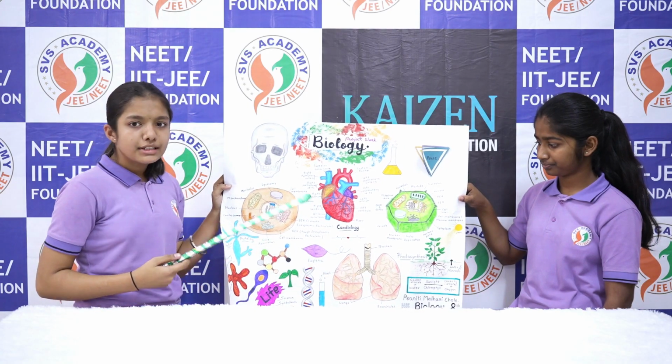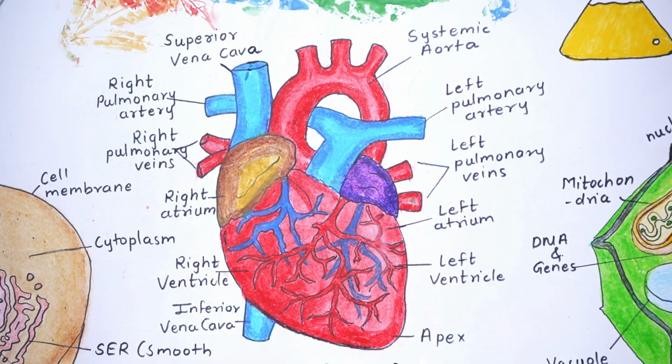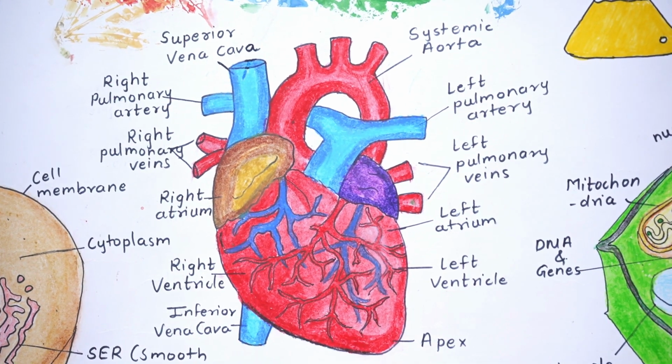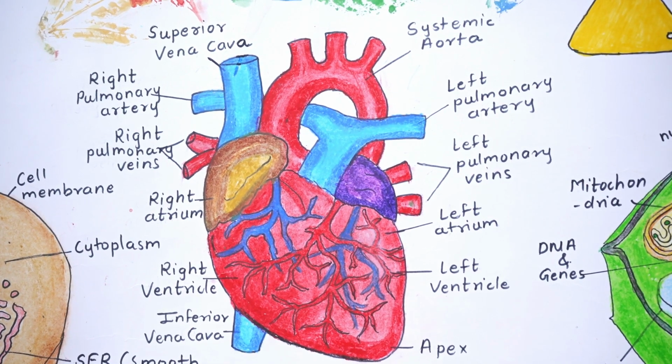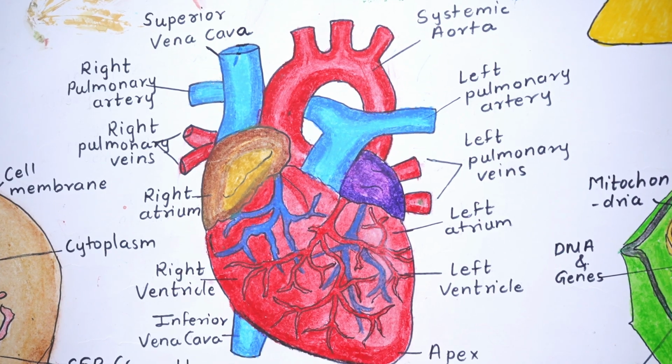Now I am going to explain to you about the heart. Heart is present in the thoracic cavity of the human body. Heart has four chambers: right atrium, right ventricle, left atrium, left ventricle. Heart has a double membranous structure called the pericardium.